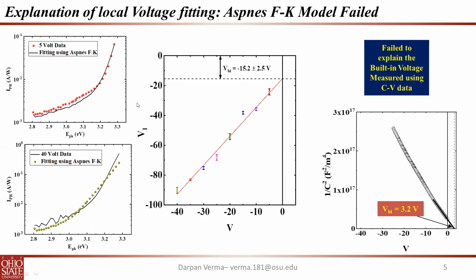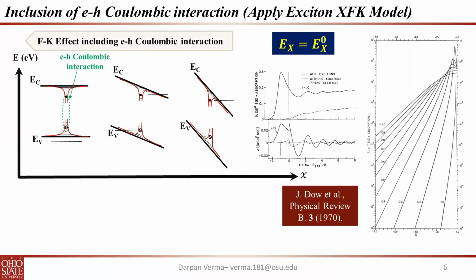Therefore, this Aspnes Franz-Keldysh model failed to explain why the built-in voltage measured at this particular location was different. Therefore, we try to incorporate the model given forward that includes the excitonic effect. So basically, when there is electron and hole coupling, interaction between carriers can be seen forming a potential well, as I have shown you here.